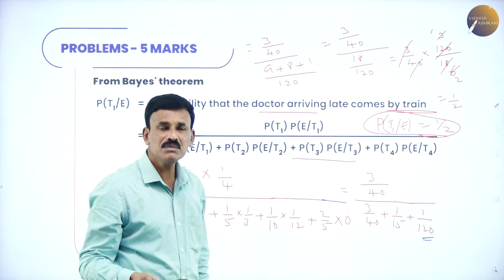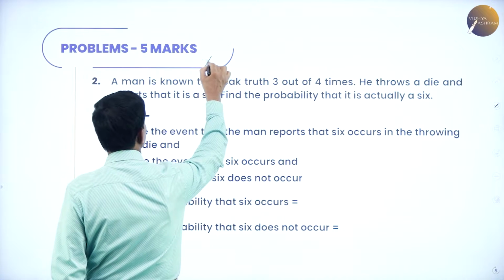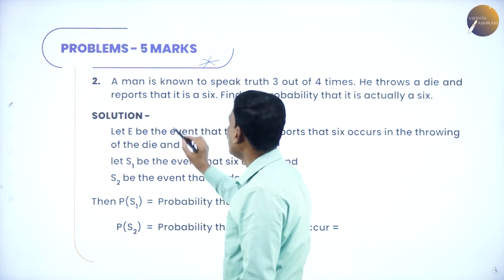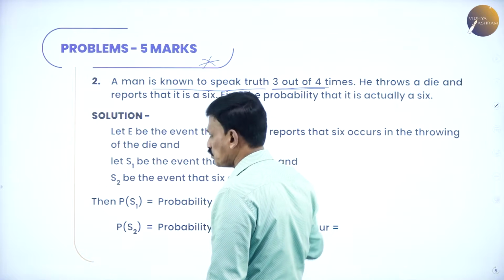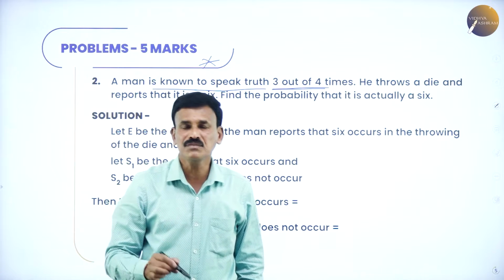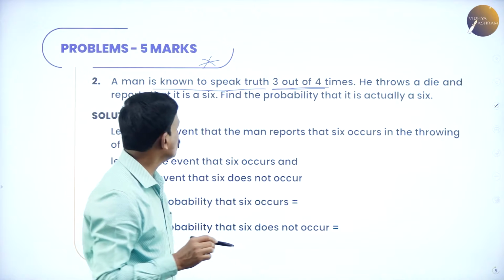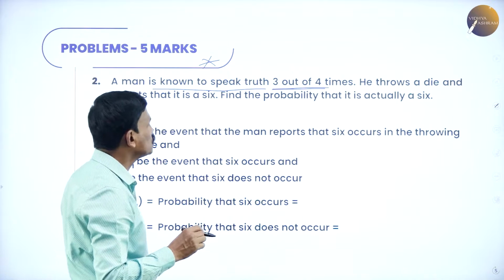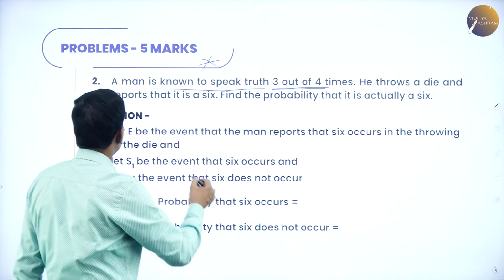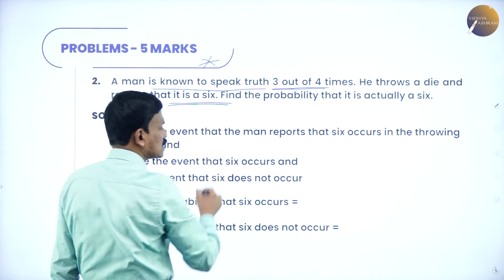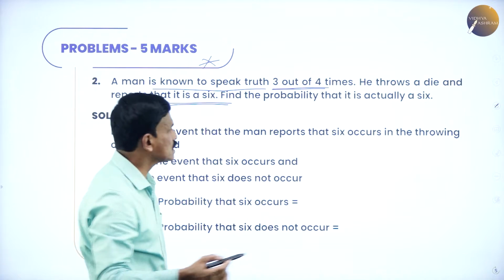Now let us come to a similar type of problem. This is also a very important problem for 5 marks. A man is known to speak truth 3 out of 4 times. So if he speaks 4 words, 3 words are true whereas 1 is false. He throws a die and reports that it's a 6. Find the probability that it is actually a 6.